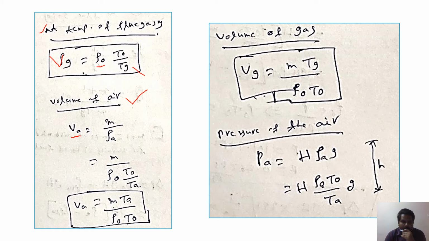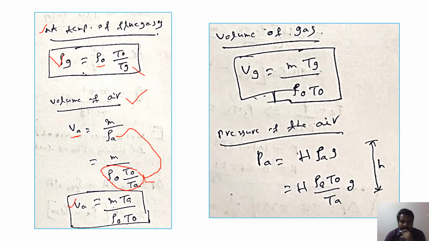We already derived the equation for density of air, rho naught into T naught by TA, which I have substituted here. The final equation is VA equals M TA divided by rho naught T naught. Here M is the mass of air, TA is the temperature of the air, T naught is the reference temperature, and rho naught is the reference density.